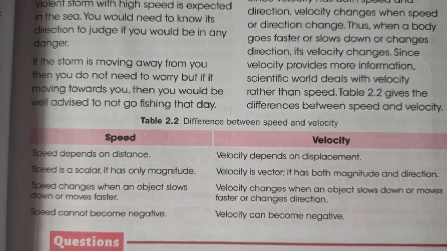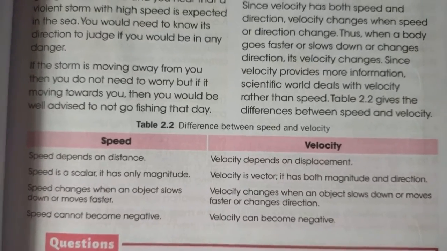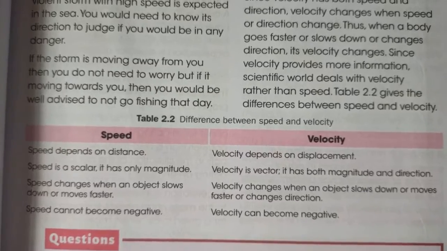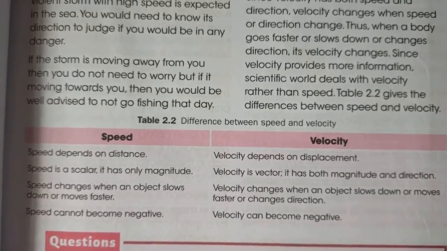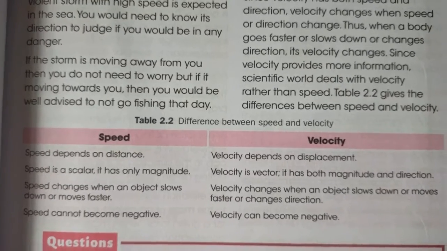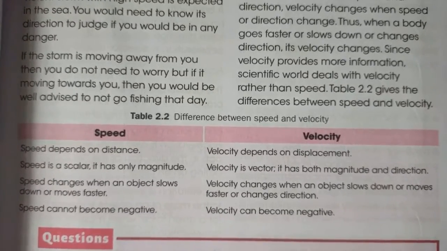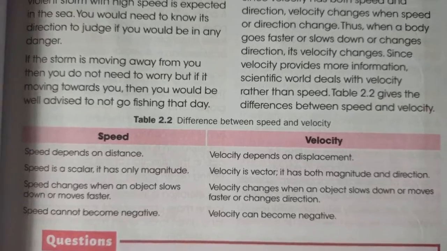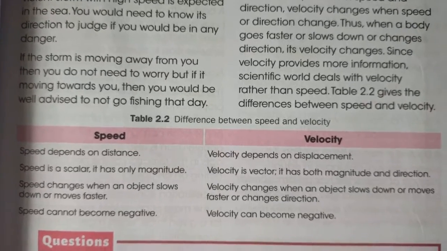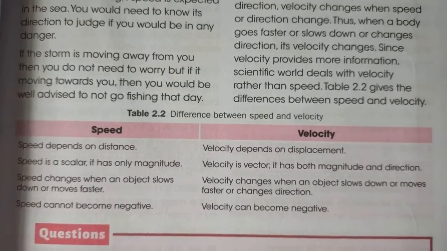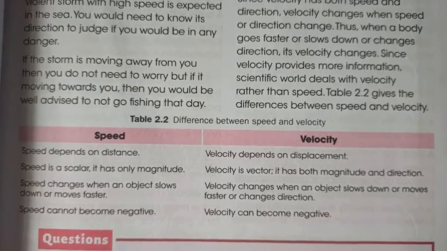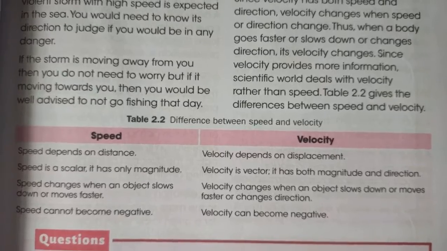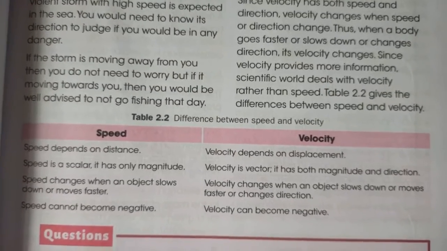Speed is a scalar quantity, it has only magnitude, and velocity is a vector, it has both magnitude and direction. Speed changes when an object slows down or moves faster, and velocity changes when an object slows down or moves faster or changes direction. Speed cannot become negative and velocity can become negative. That means speed is always positive quantity, it cannot be negative, but velocity can be negative, it can be positive.